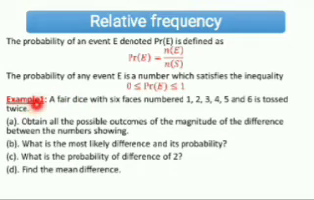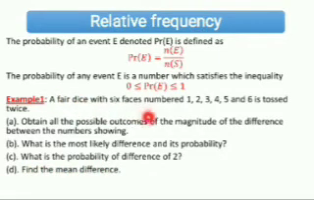Now let's quickly look at this first example here. A die with 6 faces numbered 1 to 6 is tossed twice. A. Obtain all possible outcomes of the magnitude of the difference between the numbers showing. B. What is the most likely difference and its probability? C. What is the probability of a difference of 2? D. Find the mean difference.